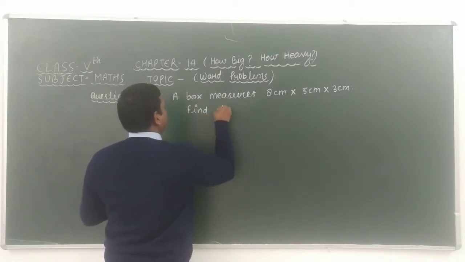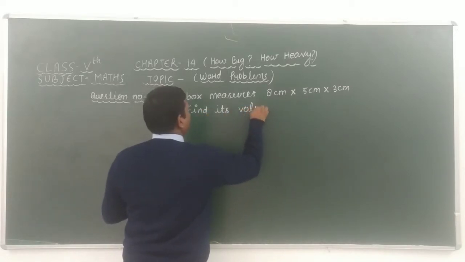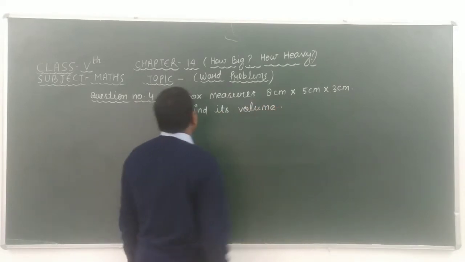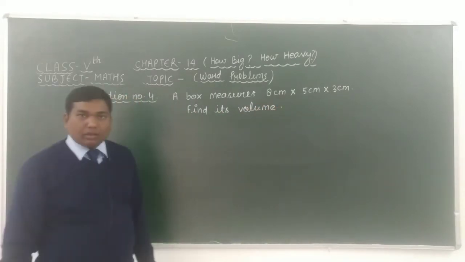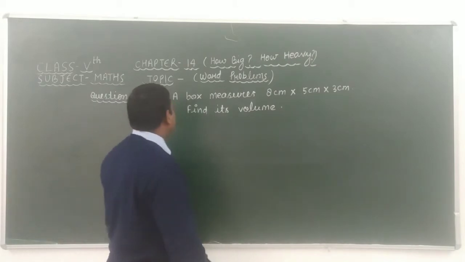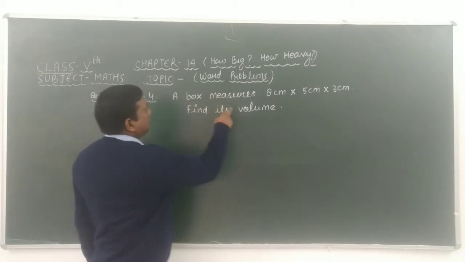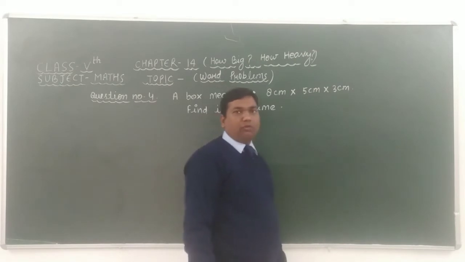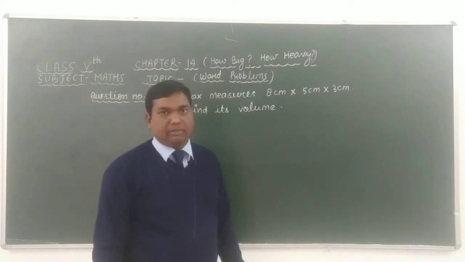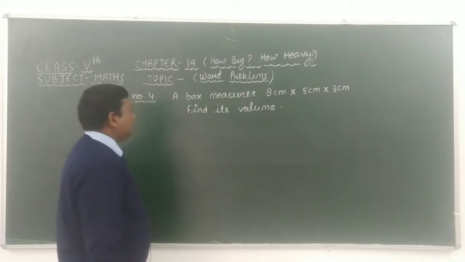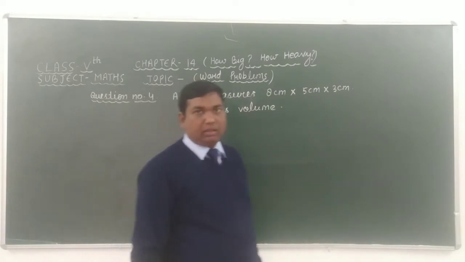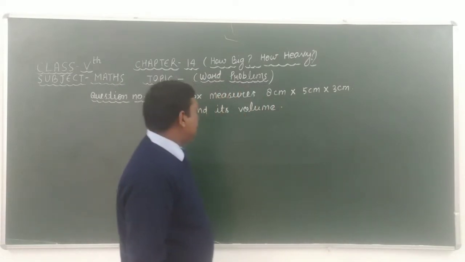Find its volume. Okay students, in this question we are given that a box measures 8 centimeter into 5 centimeter into 3 centimeter, and we have to find its volume.